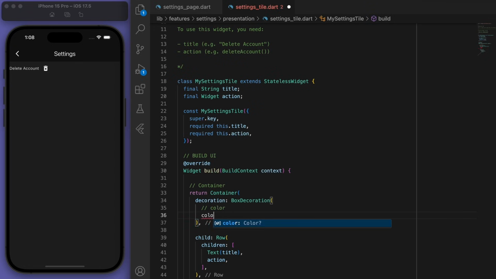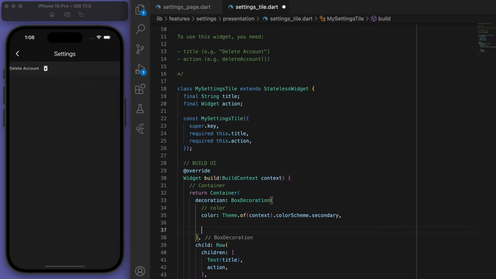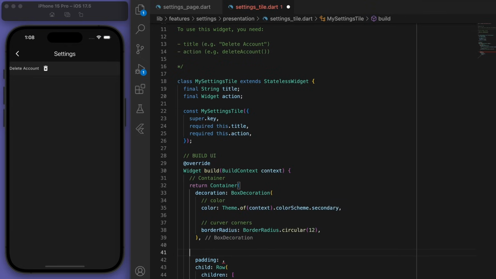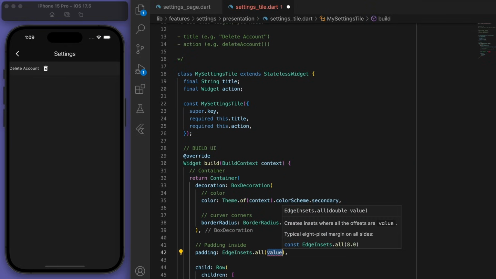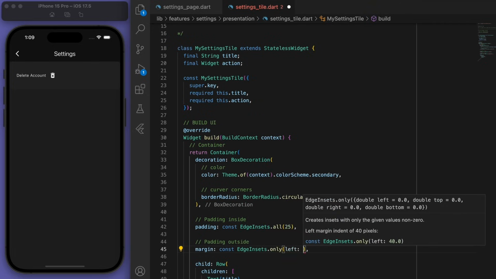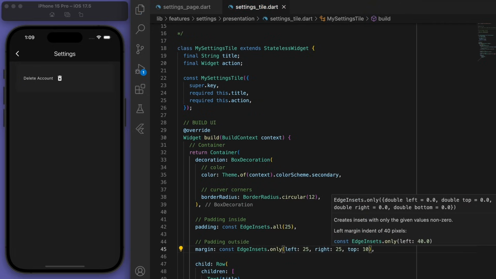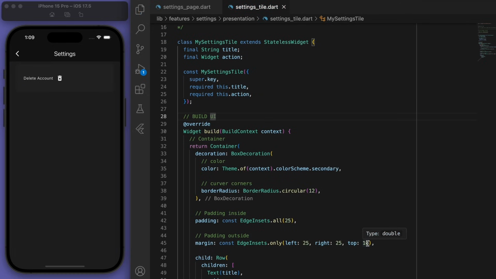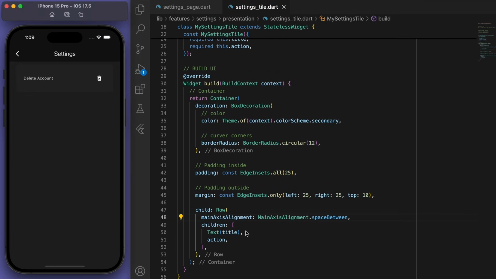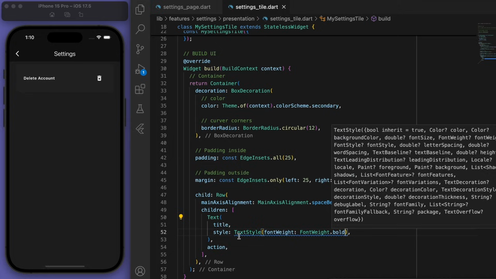Cool, so we've got the color, curved corners. Let's have some padding on the inside as well as outside. And I'm just going to style these things up. It's looking good so far.